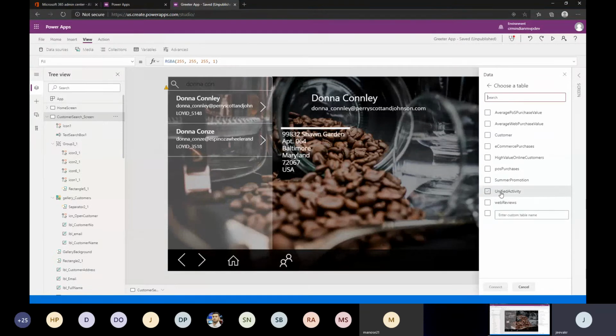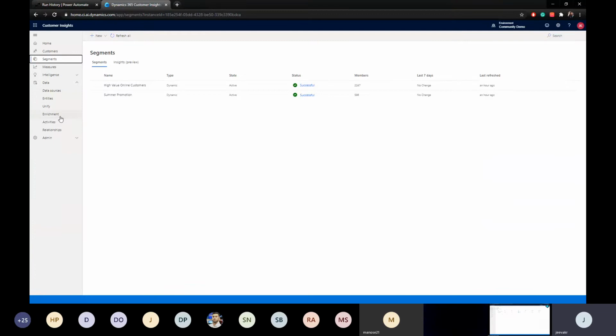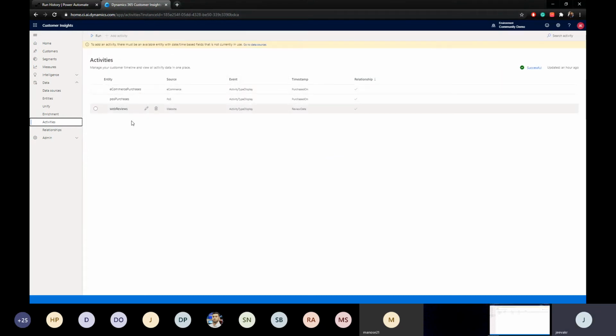And this is the unified activity, the activity that has been combined here from the POS, from the website, and from e-commerce, right? You see, we are seeing the unified activity, which is the combination of activities from these three data sources, and also the entities.